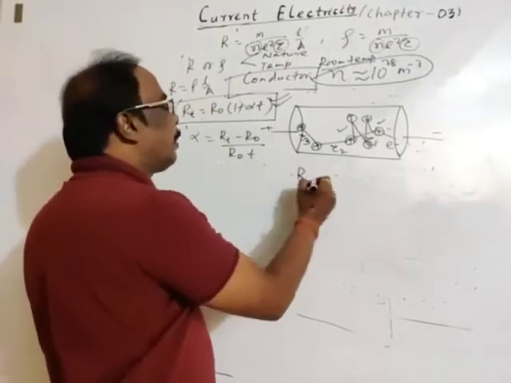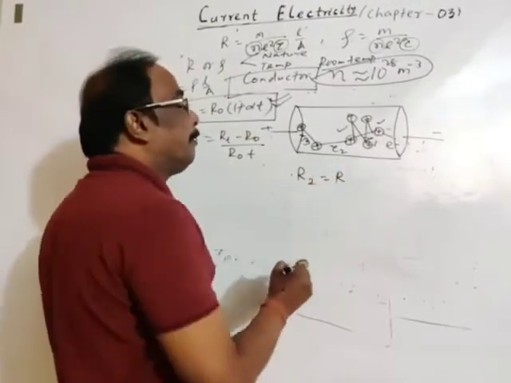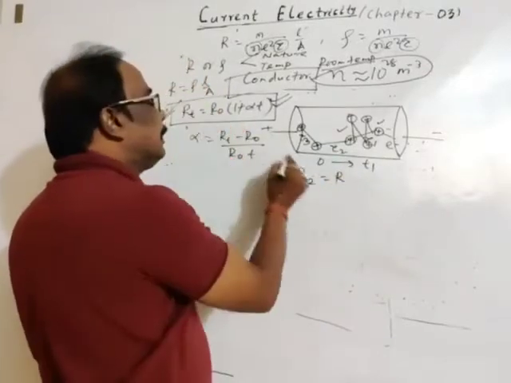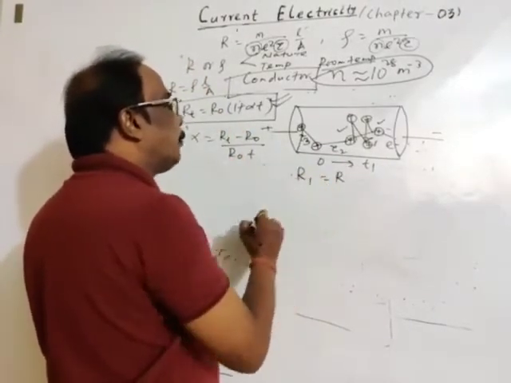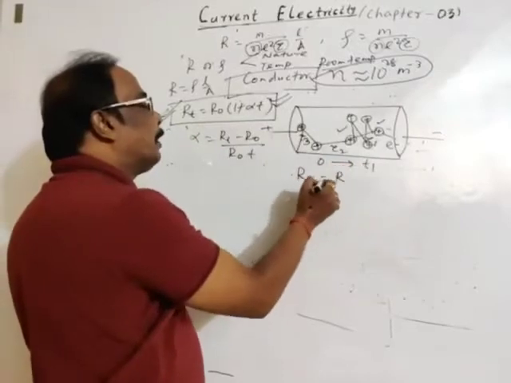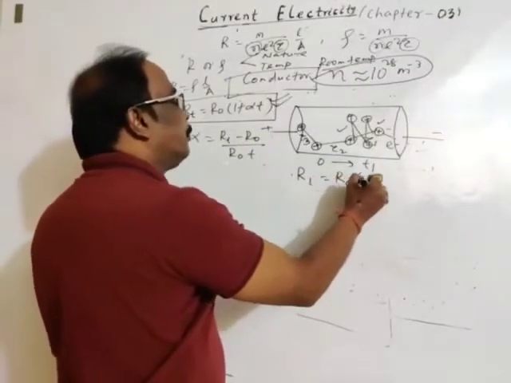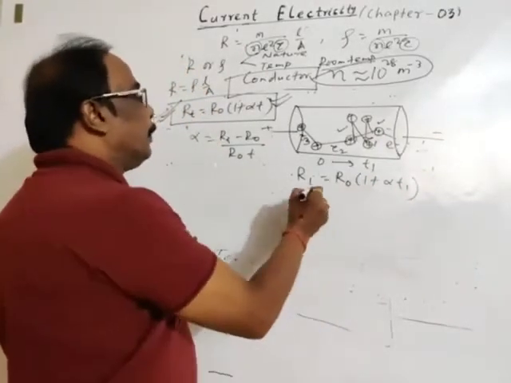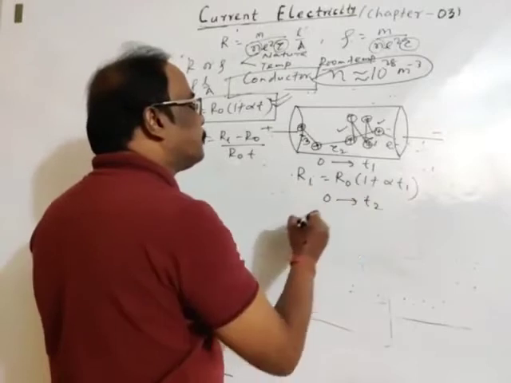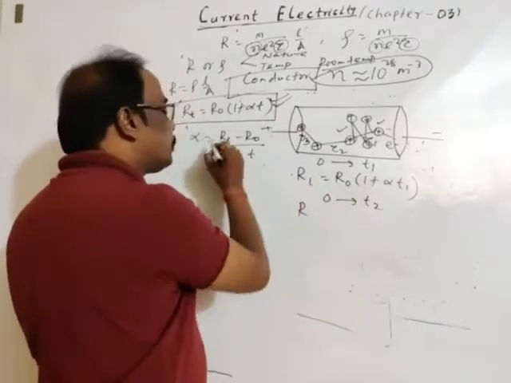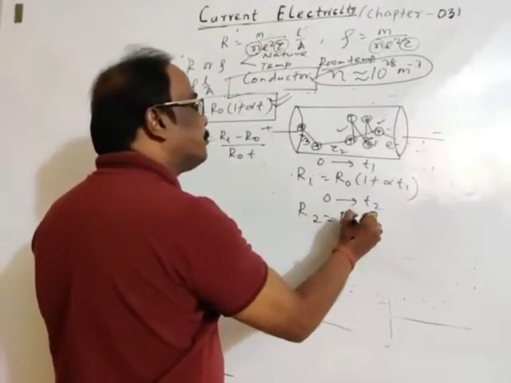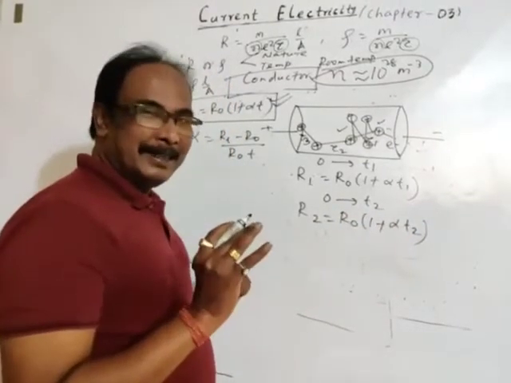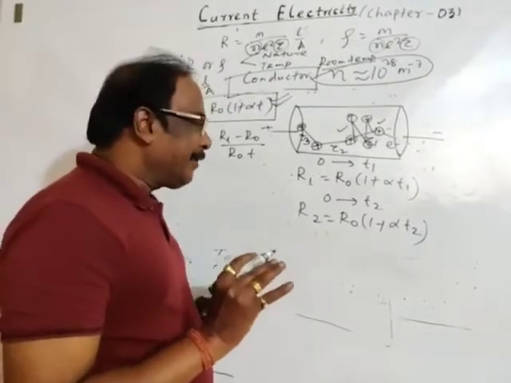Then, temperature increases from 0 to T1, then this relation will be R1 is equal to R0 into 1 plus alpha into T1 minus 0, T1. So again, increase in temperature from 0 to T2, then resistance R2 is R0 into 1 plus alpha T2. Clear? Is it clear? Okay.